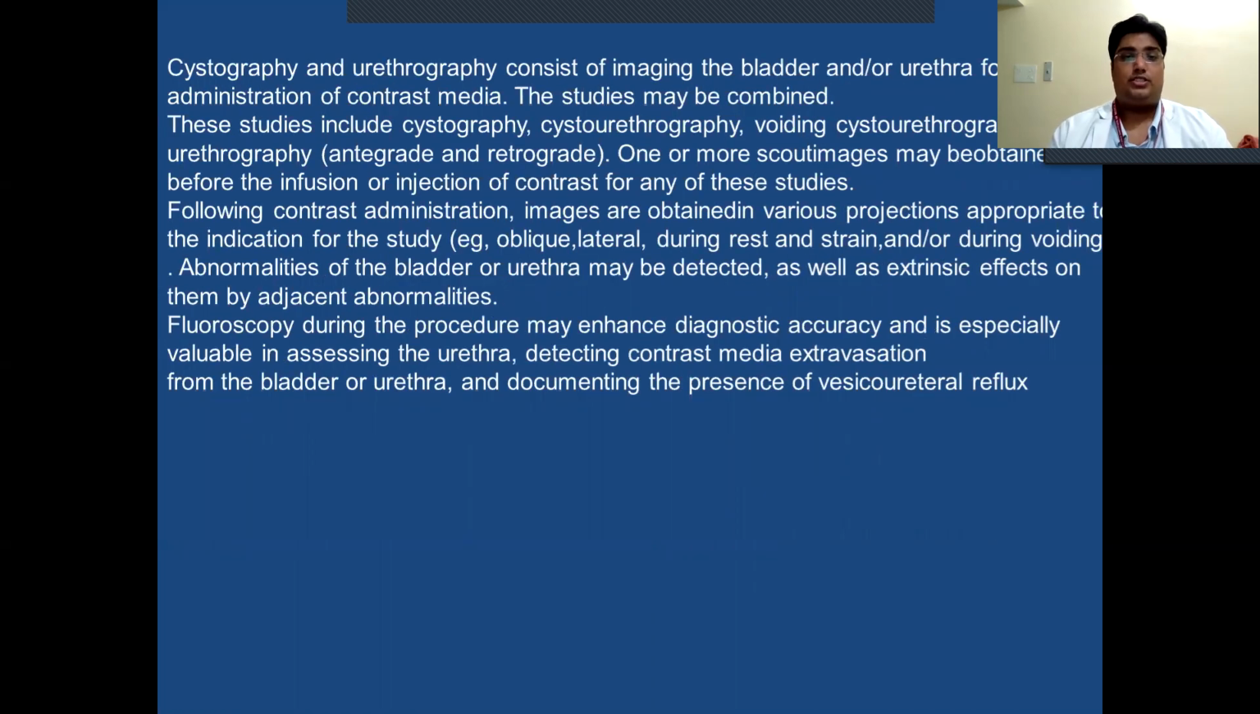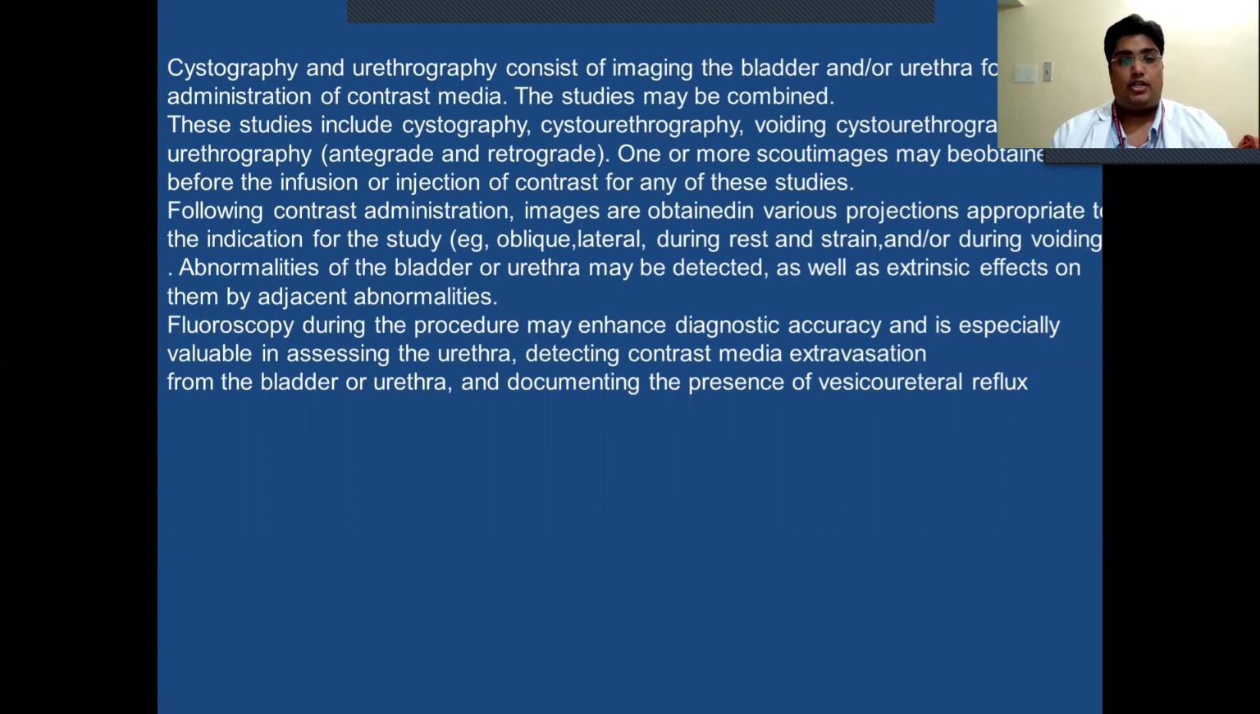Cystography and urethrography consist of imaging the bladder and urethra following administration of contrast media. The studies may be combined. These studies include cystography, cystourethrography, Whiting cystourethrography, and urethrography, antegrade and retrograde. One or more scout images may be obtained before the infusion or injection of contrast in any of these studies. Following contrast administration, images are obtained in various projections appropriate to the indication for the studies, for example oblique, lateral, during rest and strain, and/or during voiding.